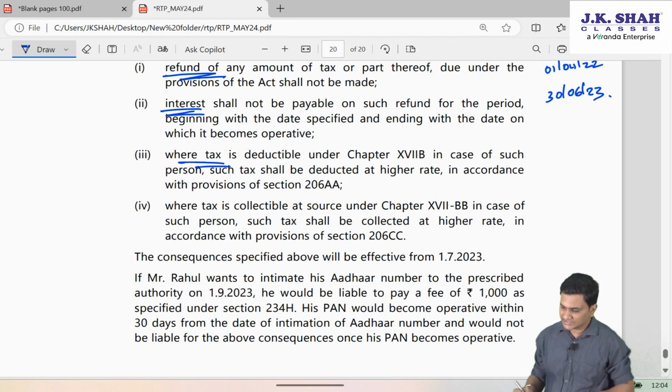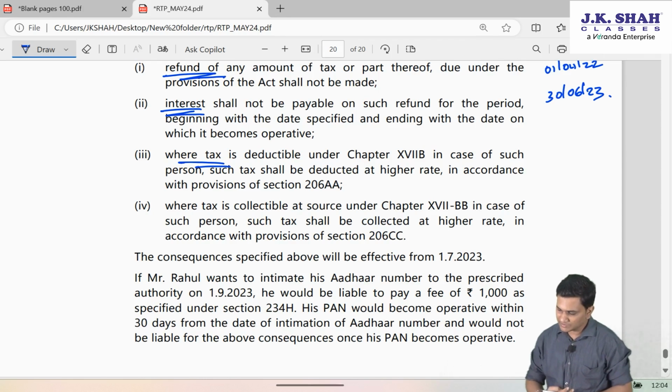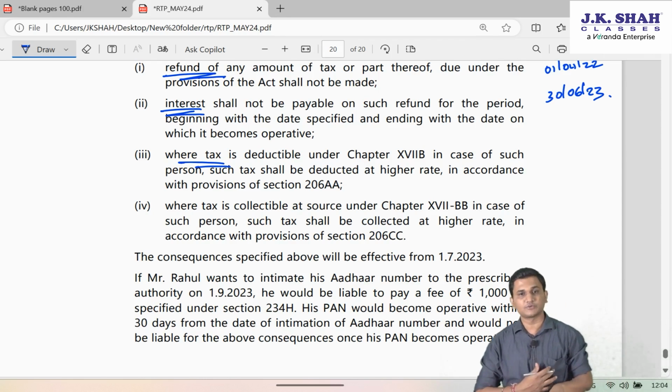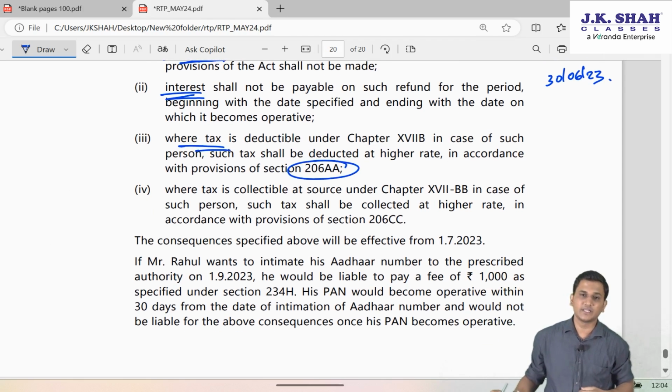Where such tax is deductible under chapter 17B in case of such person, such tax shall be deducted at a higher rate in accordance with the provisions of section 206AA. Friends, I hope you recollect 206AA, which is there in the TDS chapter. If the payer is supposed to deduct the TDS of the payee, he is supposed to take the PAN card of the payee.